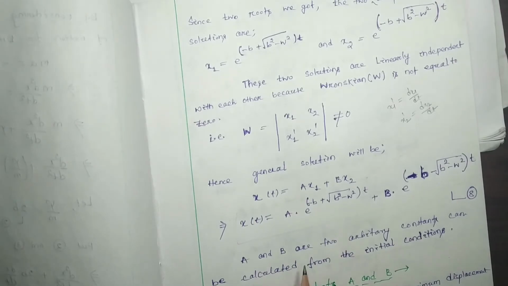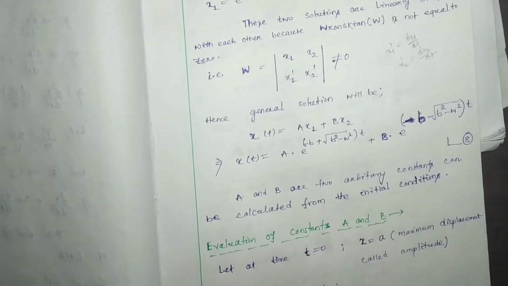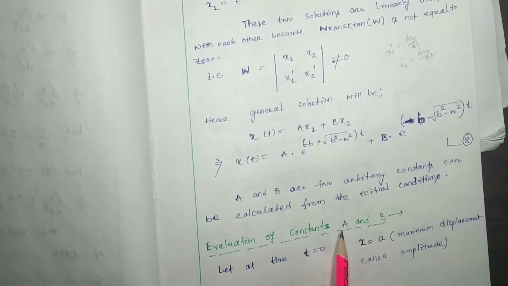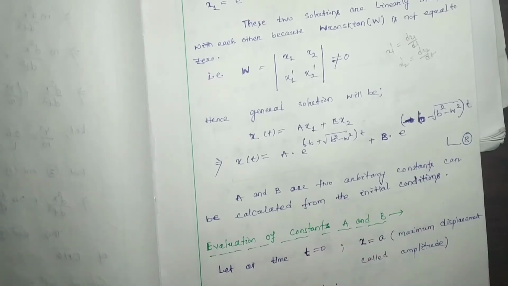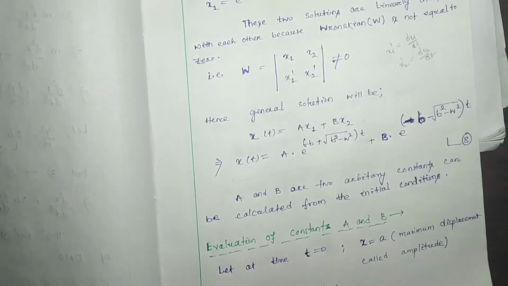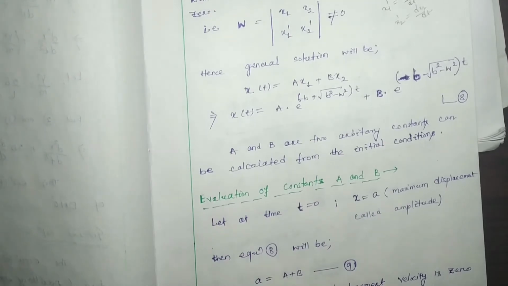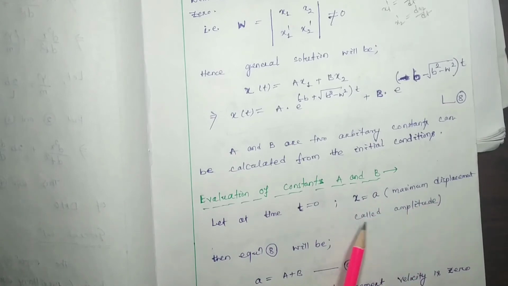Now a and b, the two arbitrary constants, can be calculated from the initial conditions. We have to use the initial conditions and find out the values of a and b. So what will be the initial condition? Let at time t equal to 0, x is equal to A, the maximum displacement called the amplitude.